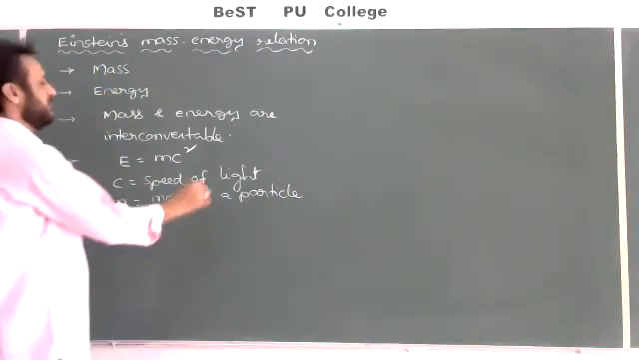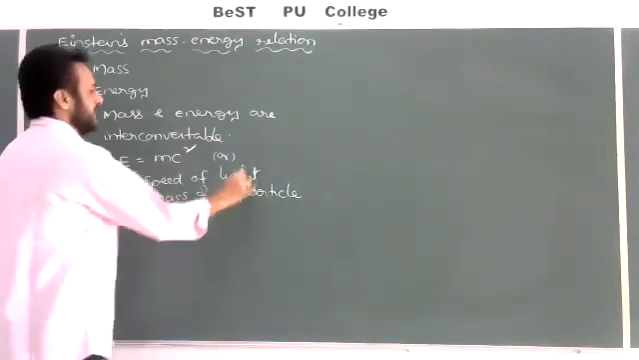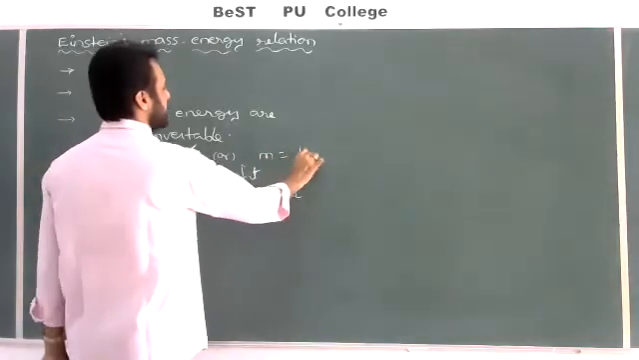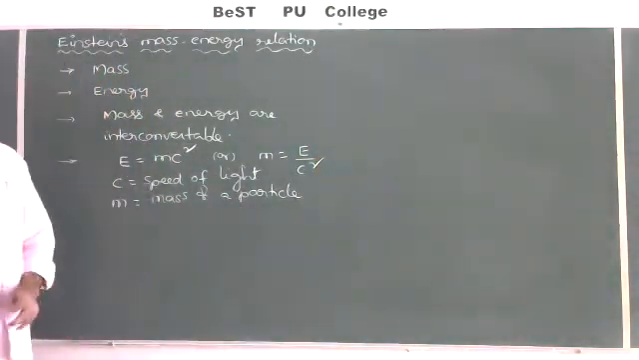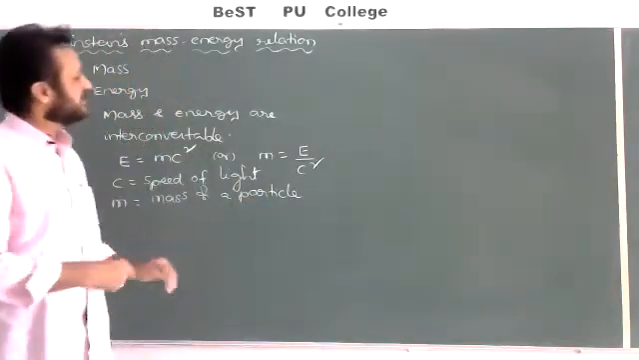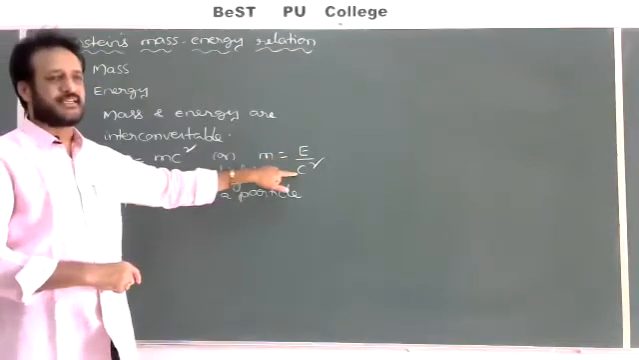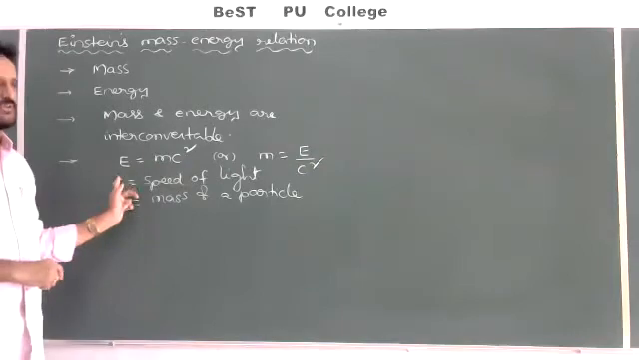From this formula, if you want to convert energy into mass, what will you get? M is equal to E by c square. If I take some energy and want to convert it into mass, then the mass I get is M equal to E by c square. If you want to convert mass into energy, you take E equal to mc square.